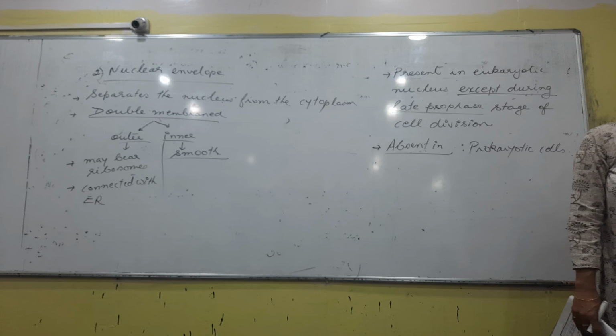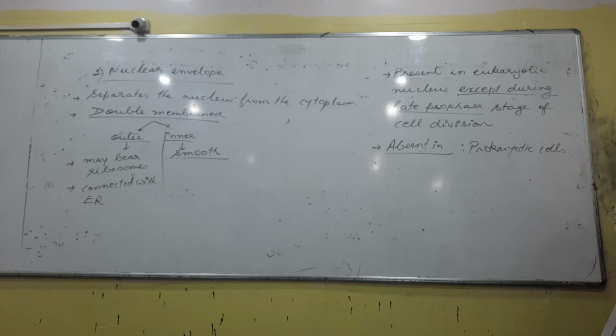Because whenever we talk about prophase, the one line that we remember is always the general line, disappearance of the nuclear membrane. But you have to be precise about which phase of prophase: early prophase, mid prophase, or late prophase. It is during the late prophase that the nuclear membrane disappears, right?